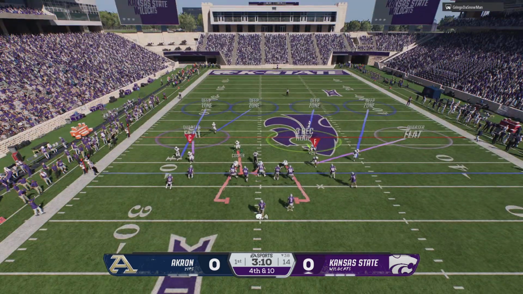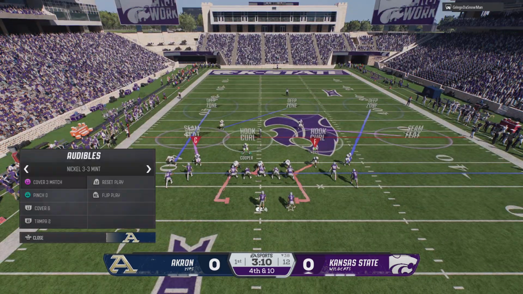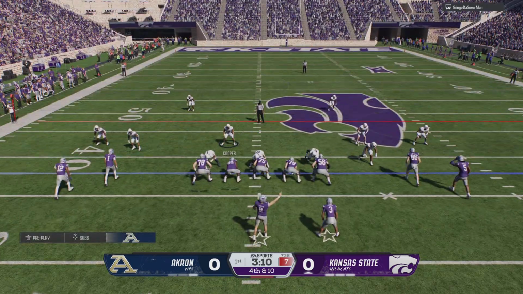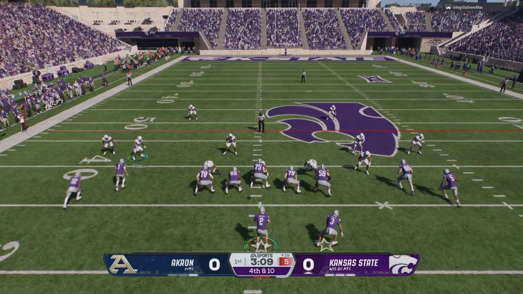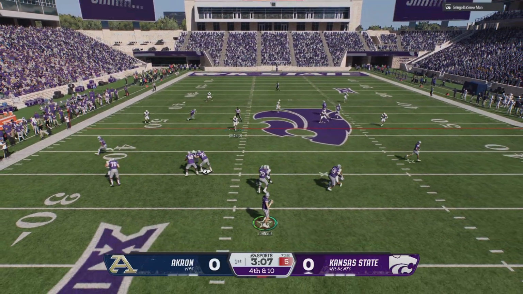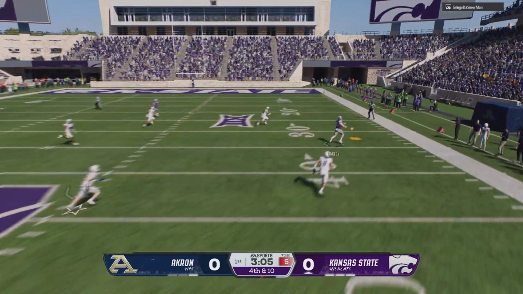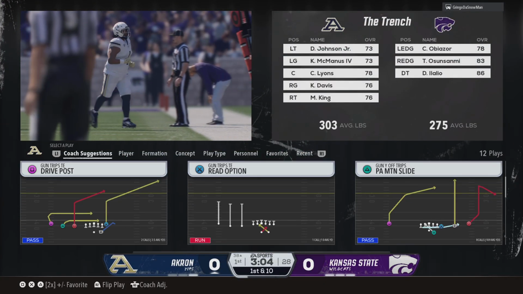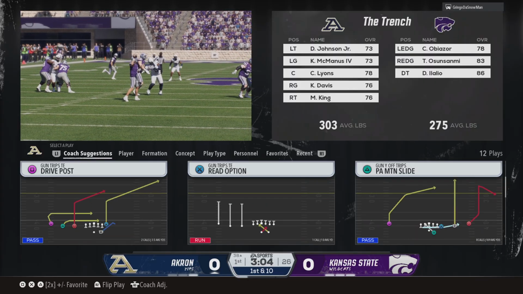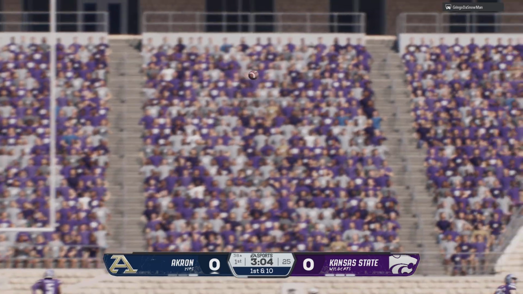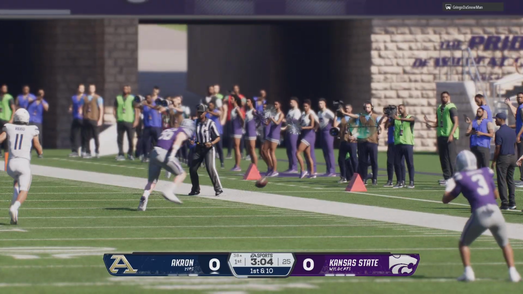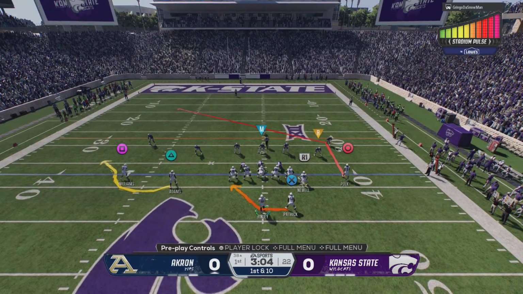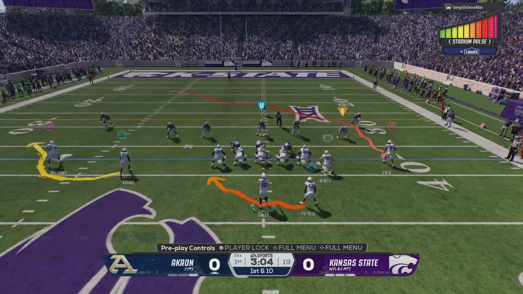Three straight misfires has left them staring at 4th and 10, but they'll try it again. He'll try to throw and pick up the first down. He lets one fly deep, and it's incomplete. The long pass on 4th down is to no avail. Man, first half being that aggressive on your side of the field, that's a different world. Like, you live in the analytics world, and I know people say go for it more often. I don't see the point in going for it on that one early in the game in that situation.